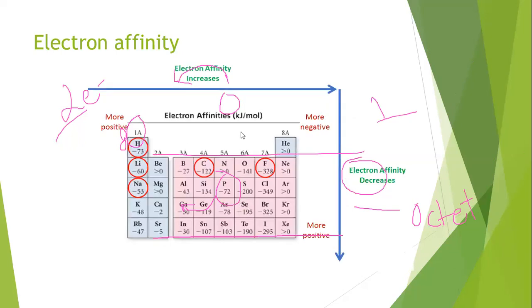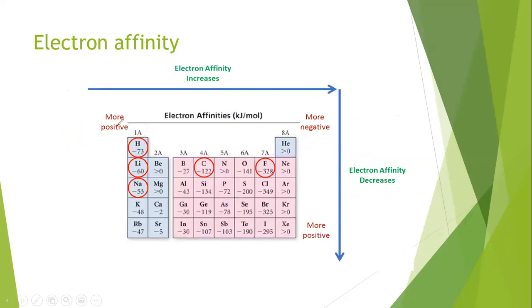Here you can see the trend of electron affinity in the periodic table. Electron affinity increases along the period and decreases down the group, as ionization energy increases along the period and decreases down the group. In the same way, electron affinity also increases along the period and decreases down the group.